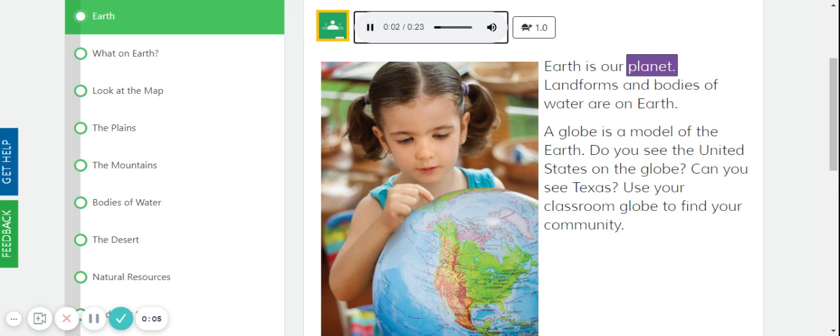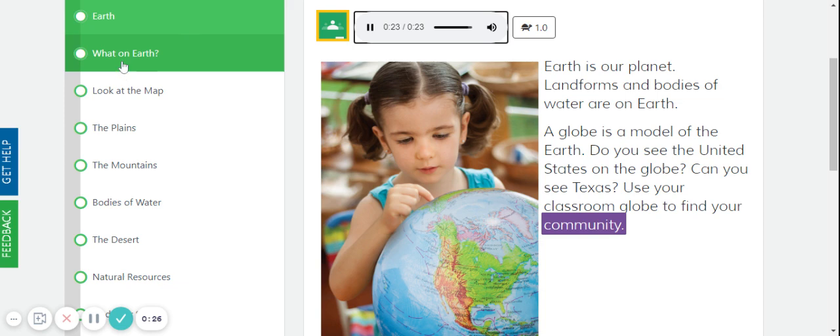Earth is our planet. Landforms and bodies of water are on Earth. A globe is a model of the Earth. Do you see the United States on the globe? Can you see Texas? Use your classroom globe to find your community.